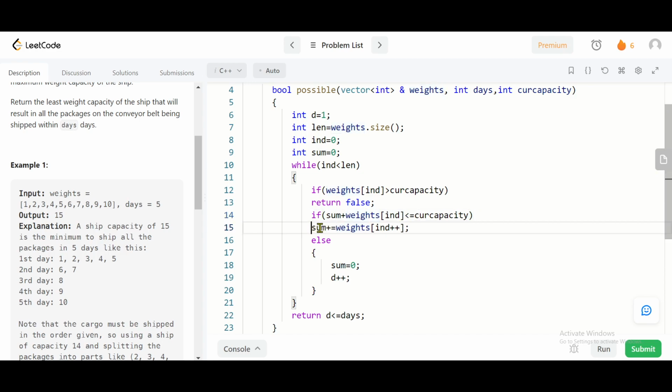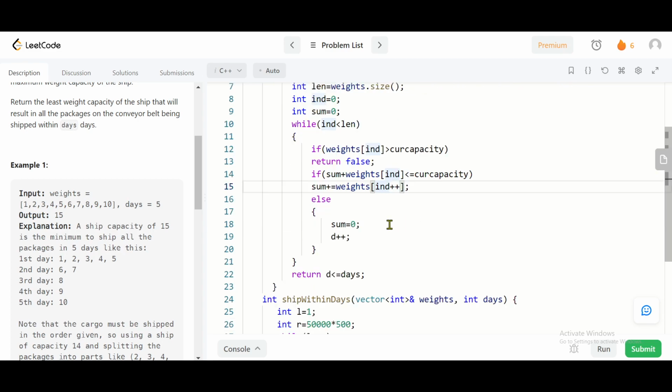So I have added it to the sum variable, and I have increased the index to check the same for the next package. If the sum, which is currently storing the sum of the weights of the packages, plus the weight of the next package becomes greater than the capacity of the ship, then I will break there.